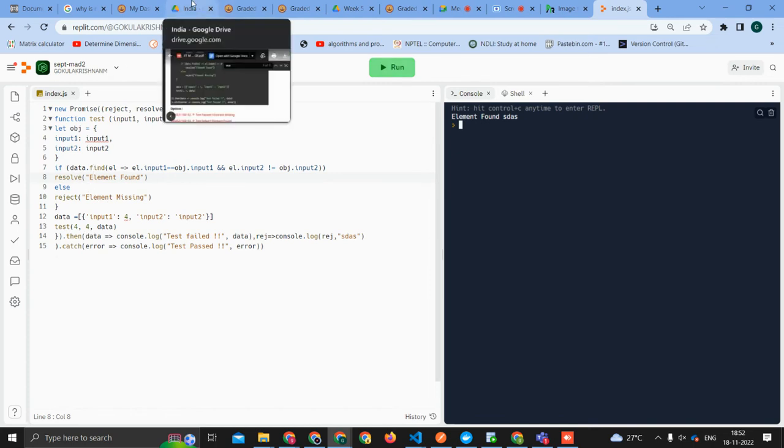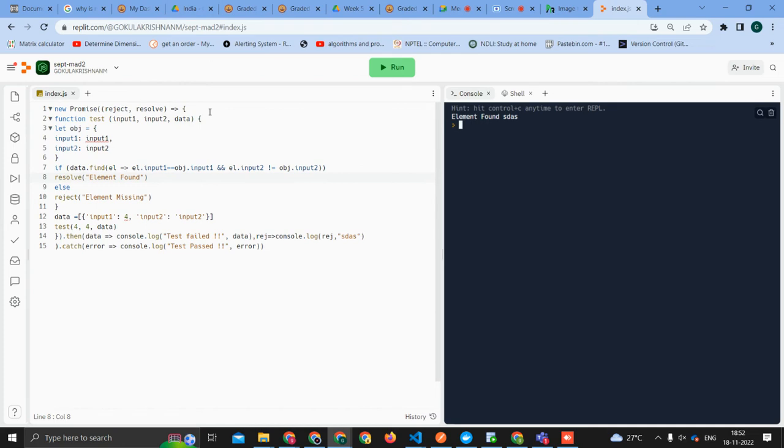Can you show the original question once, just to see the syntax? Maybe the error was, in dot catch, some error you're supposed to pass. Then it will say test pass and some error, which we are not passing actually. This catch itself will catch the error only. But whatever is correct, we have not written anything for correct. For error, we have not written anything.